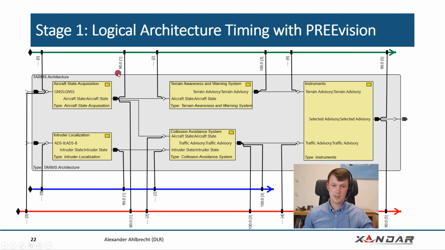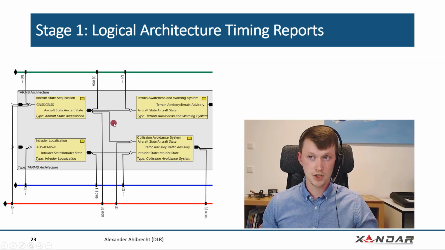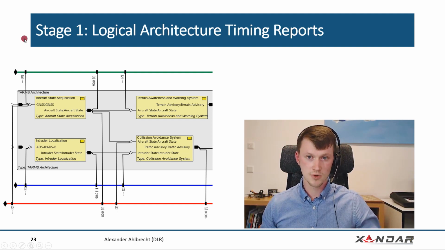So what we see here is, for example, for the terrain awareness and warning, an event chain where we define that the aircraft state acquisition is only allowed to take about 90 milliseconds. Since we also consider this aircraft state acquisition in the collision avoidance event chain, which is the red one below, we need to consider also the 80 milliseconds as a requirement for this part of the logical architecture. And then we can use the functionality that was implemented to check if our timing requirements are as we expect them to be and that we do not make any mistakes.